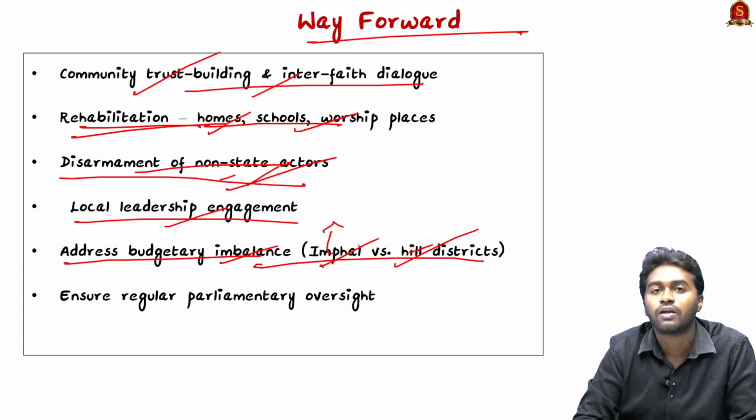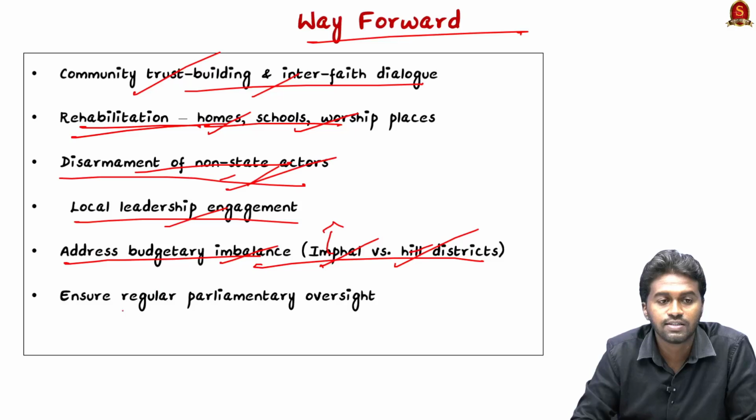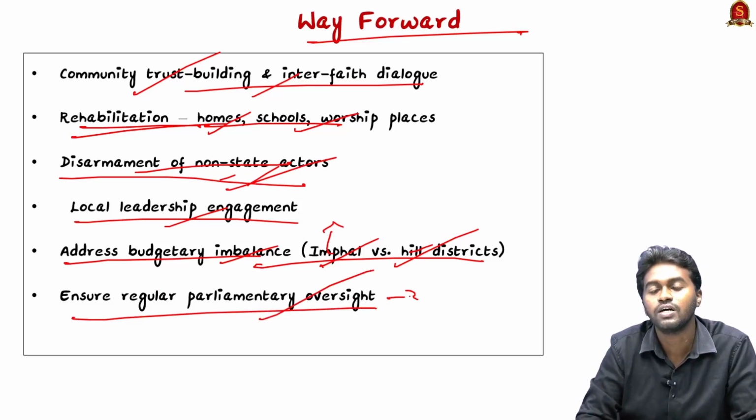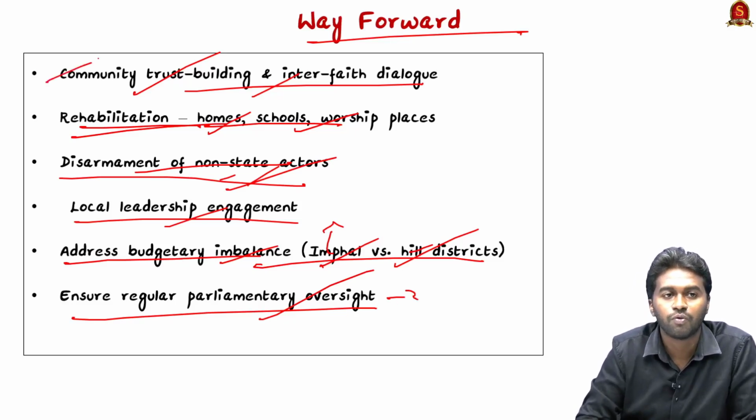So therefore we can reduce the ethnic tension to some extent. And the next is ensuring regular parliamentary oversight. So this is very important to ensure the stability of the state in the coming days. So these are the way forward.